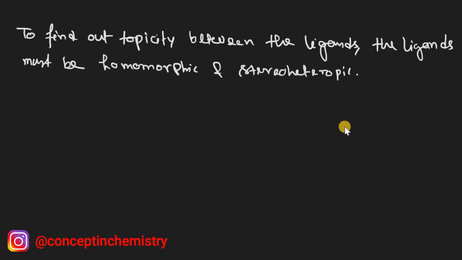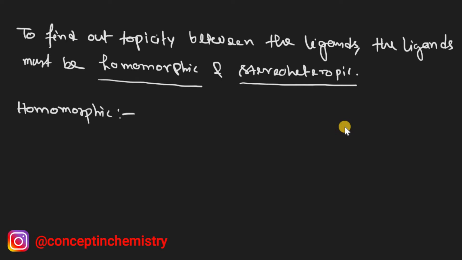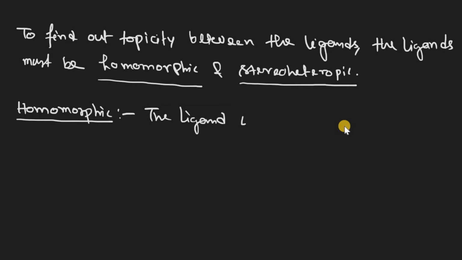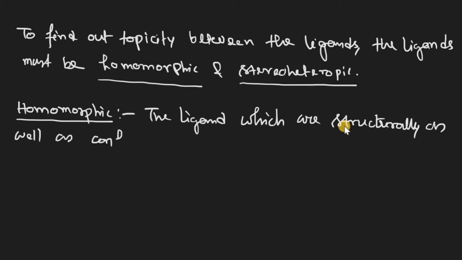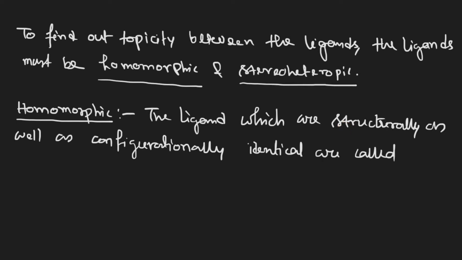So, homomorphic and stereoheterotopic. Homomorphic means the ligands which are structurally as well as configurationally identical are called homomorphic ligands.